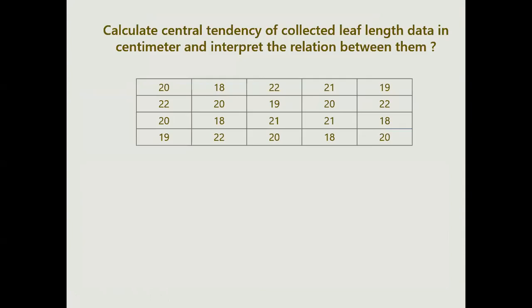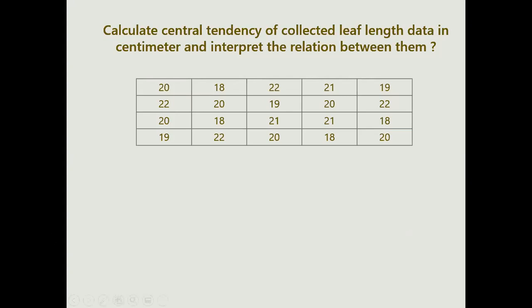So let's calculate some data. Now, your question is to calculate the central tendency of collected leaf data, which is in centimeters, and interpret the result about the relation. Okay. If anyone is from RJ, they know that you have done this type of experiment in your FY, the collection of leaf length of Polyalthia. So we will consider that only. It is just a set of data. Think this is the data collected from 20 leaves.